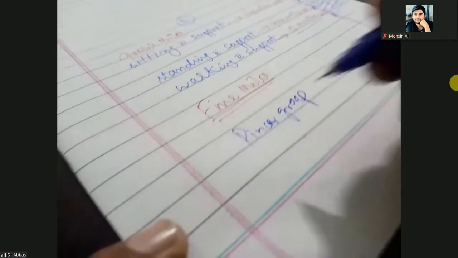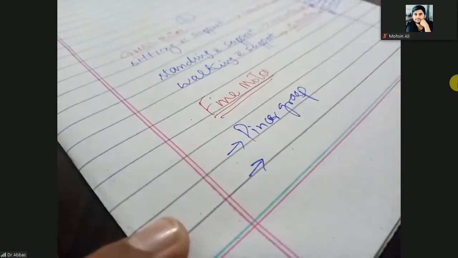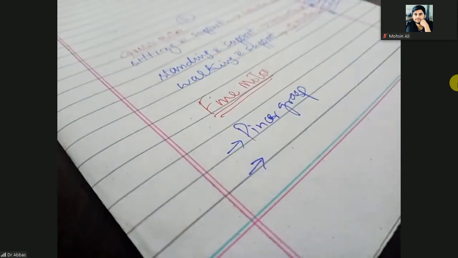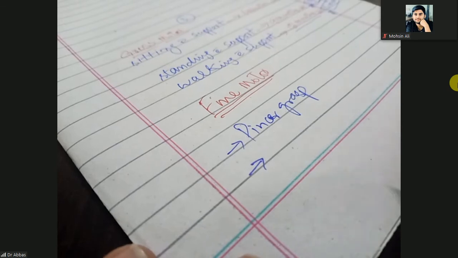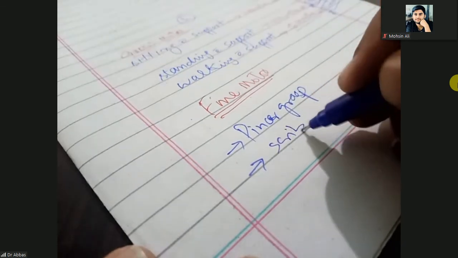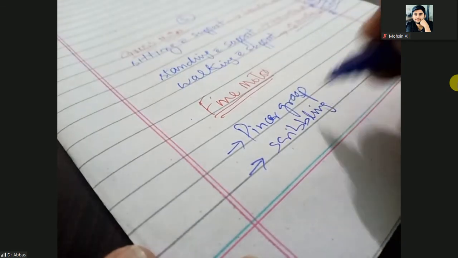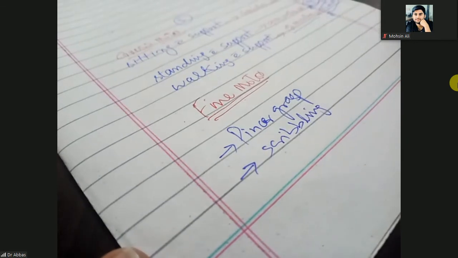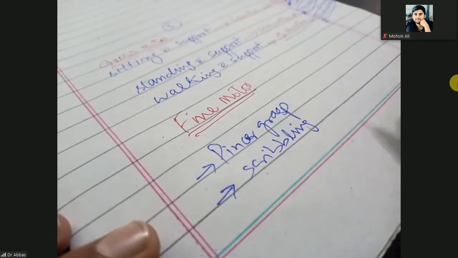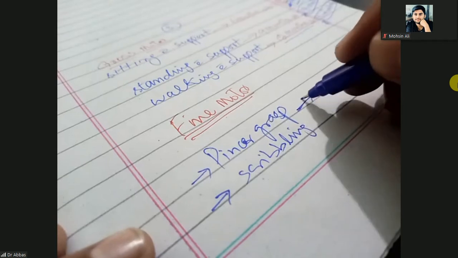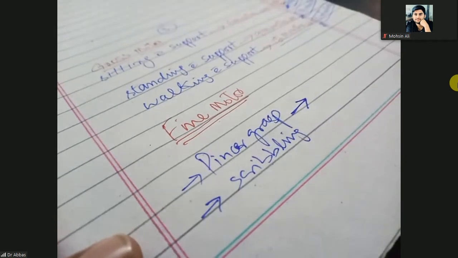Now you will tell me what is the normal age when the child will show the red flags, positive and negative indicators. Pincer grasp and scribbling. Pincer grasp will appear normally at the age of 9 months.